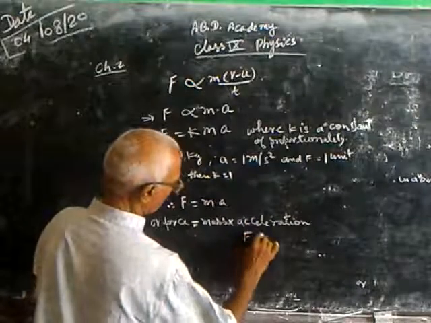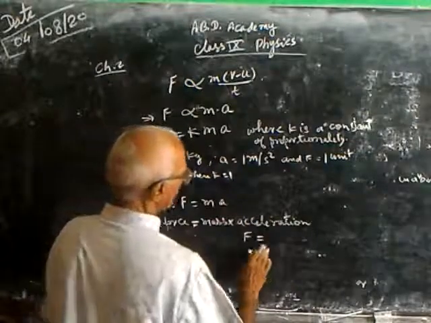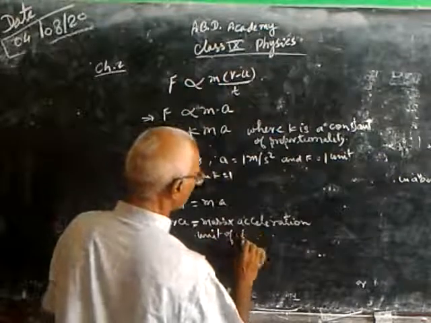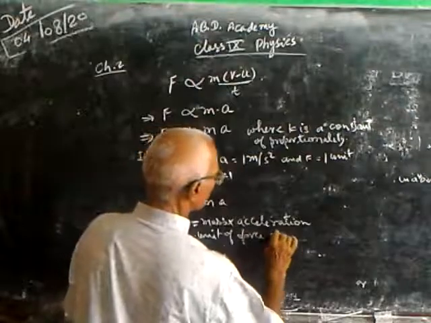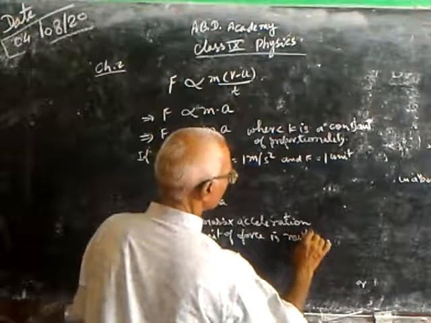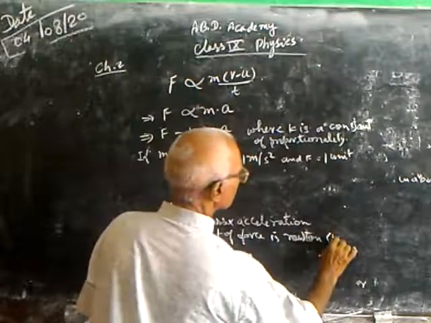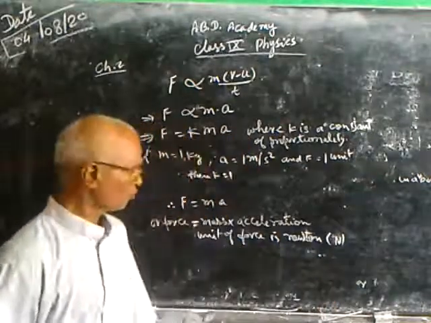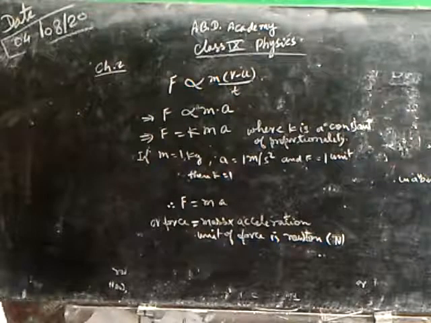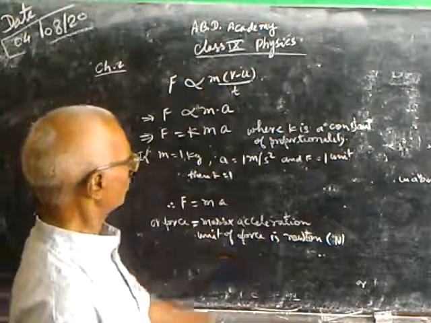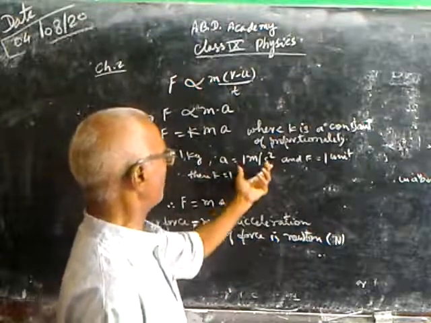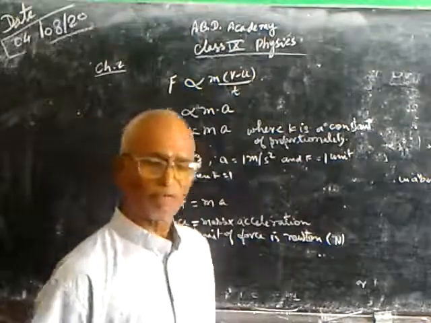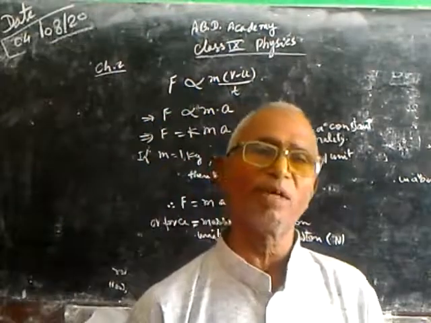Symbolically, 1 Newton force is that which produces an acceleration of 1 meter per second square when the force acts upon a body of mass 1 kg.